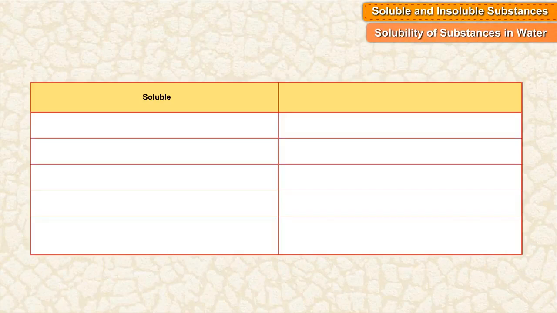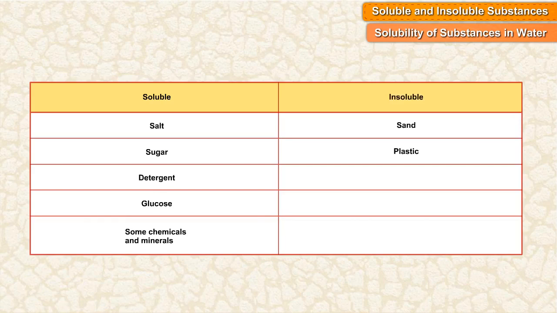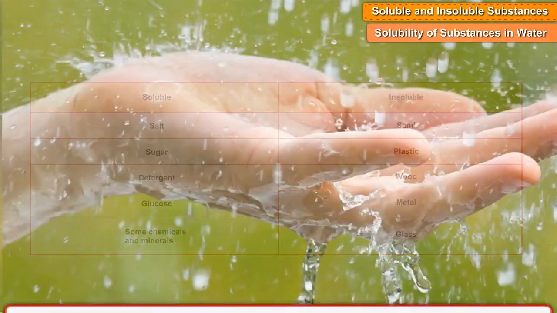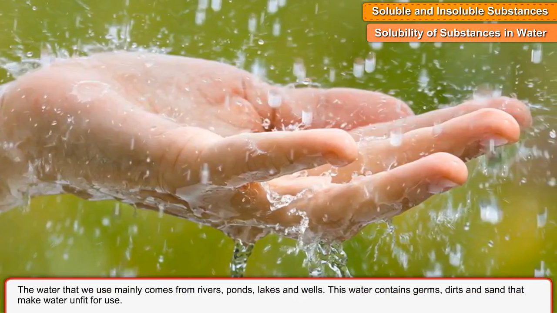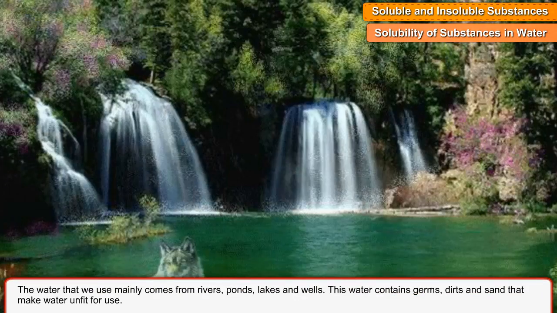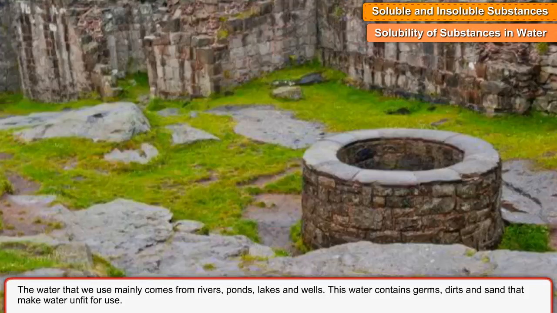Solubility of substances in water. Soluble: salt, sugar, detergent, glucose, some chemicals and minerals. Insoluble: sand, plastic, wood, metal, glass. The water that we use mainly comes from rivers, ponds, lakes, and wells.